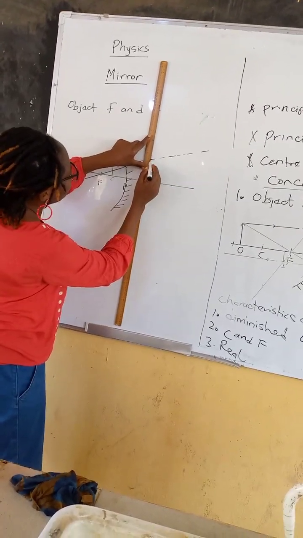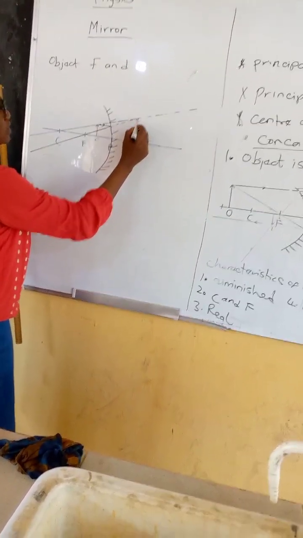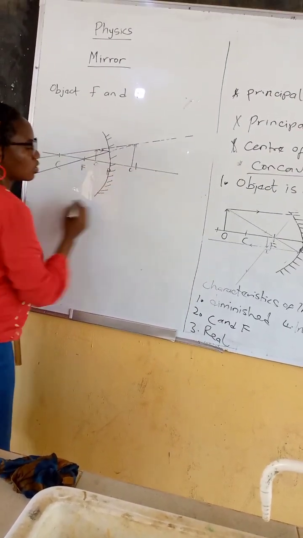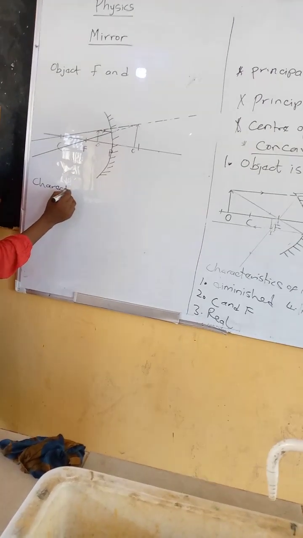I will draw the object there. Here is where the image forms. See where the image forms here. So I will label it as O. So what are my characteristics now for the image?